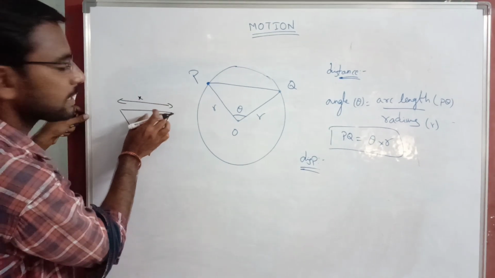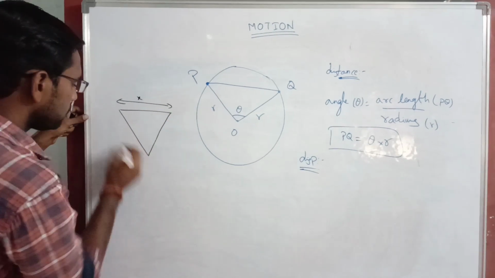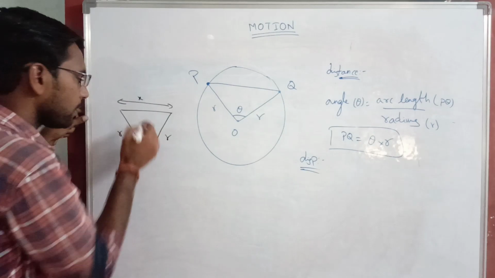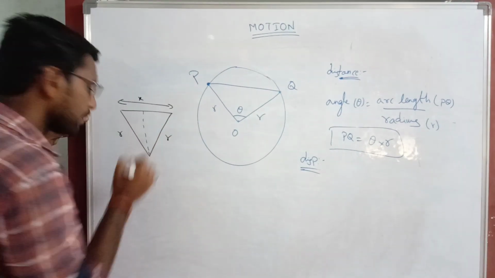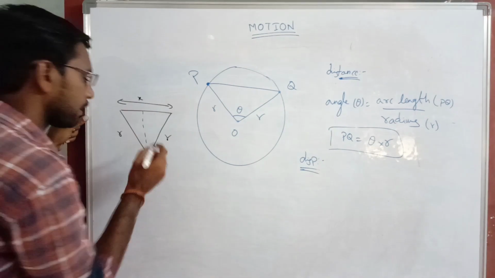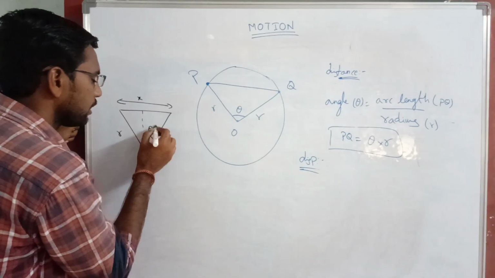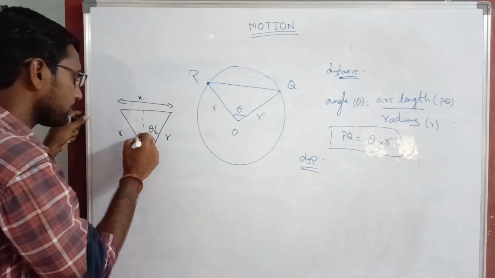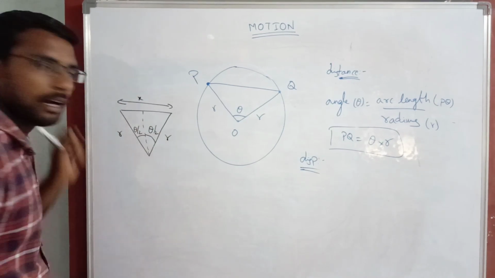So that I am considering it is x. This distance is radius. This is also radius. Both are r. Angle is theta. Now I am making that into two equal triangles. Now this angle is theta by 2. Why? Because initially theta, now I am making exactly half, so it is theta by 2. Then it is also theta by 2.